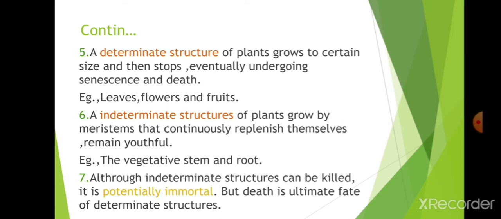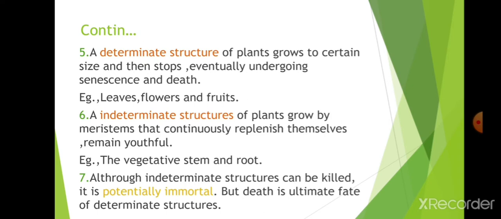Although indeterminate structures can be killed, we can kill them by cutting the meristems, by cutting the apical root, but they are potentially immortal. If you don't remove them, they will keep growing, but death is the ultimate fate of determinate structures. Determinate structures will certainly die without any doubt. Leaves, flowers, and fruits will not live for years and years. They will die immediately after their phase.